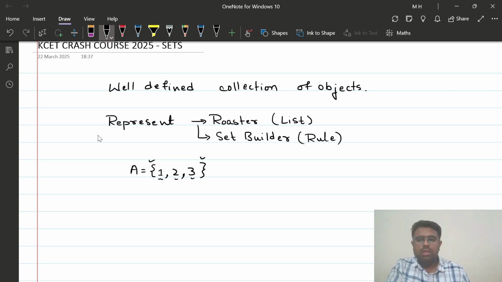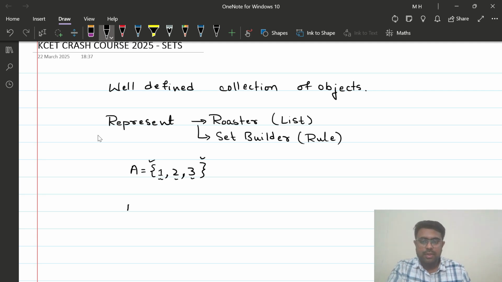Now, how do I represent this using the set builder method or the rule method? As the very name says, it is the rule method. So I'm going to define a rule, or as it says, it is the set builder method. So by the rule that I give, we can define or we can build the set. We are not going to actually list down the elements of the set, but the rule that I am writing will be able to build the set.